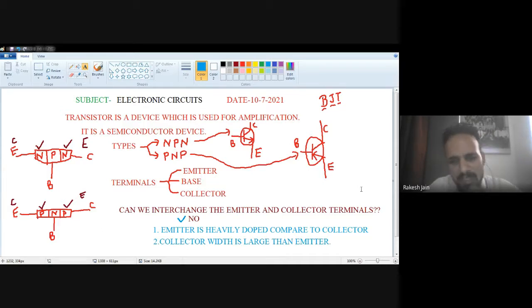Why we cannot interchange the emitter and collector terminal? The correct answer is emitter doping is high compared with the collector doping, and the collector width is more and emitter width is less compared with each other. That's why, due to the width reason and due to the doping reason, we cannot interchange emitter and collector.